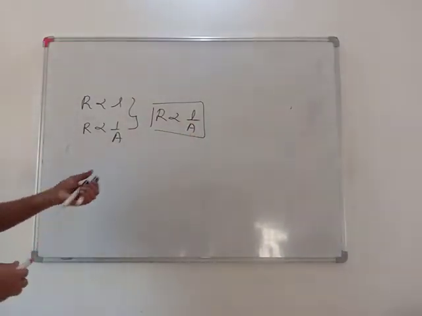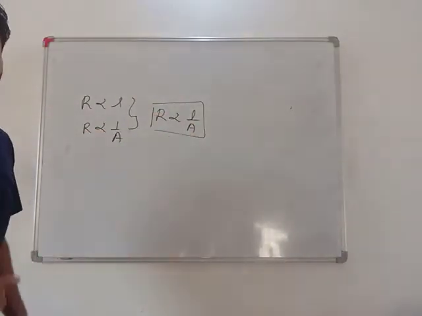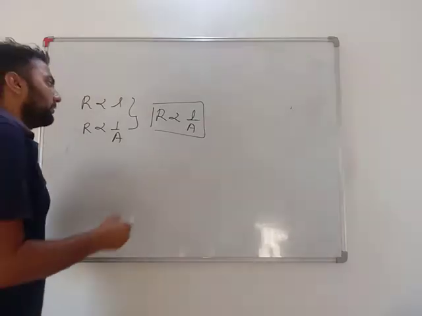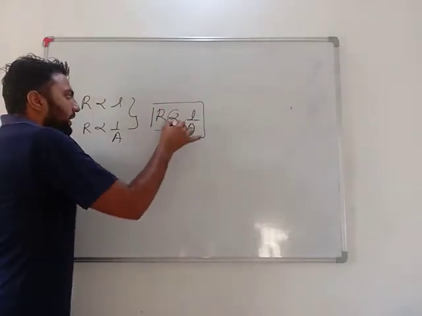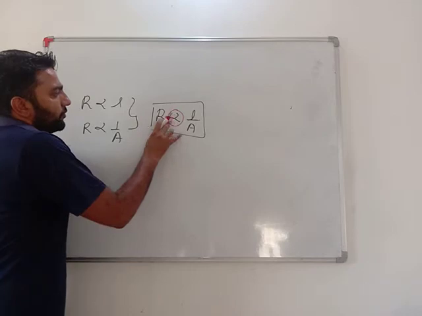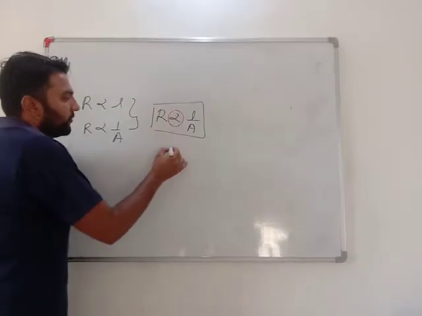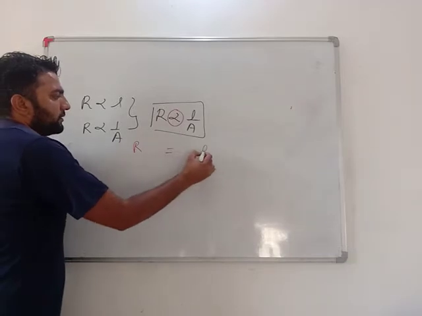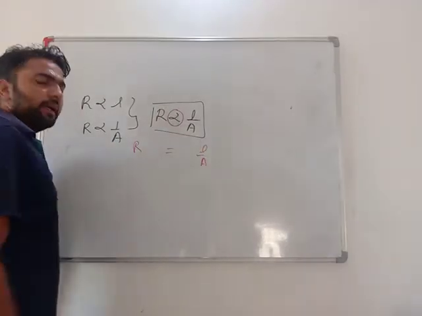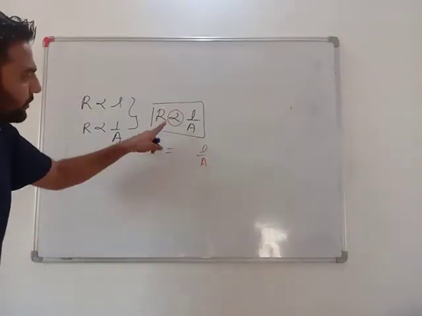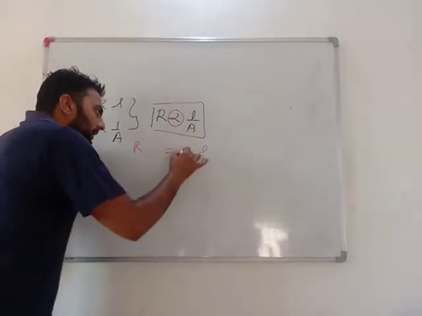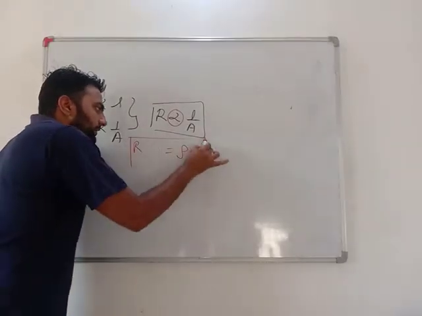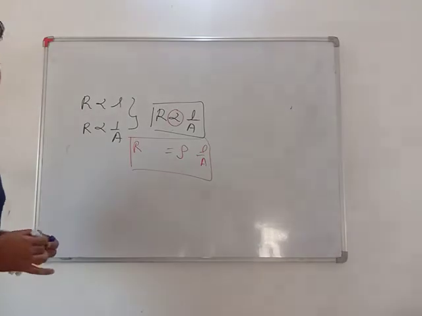So resistance depends on these two things. One more thing on which resistance depends: if I want to remove this sign of proportionality and put equals to, so R equals L by A, I have to add one constant, and this constant is resistivity. Very important.